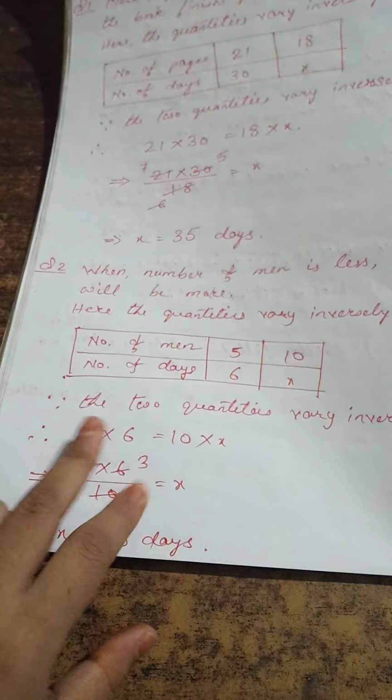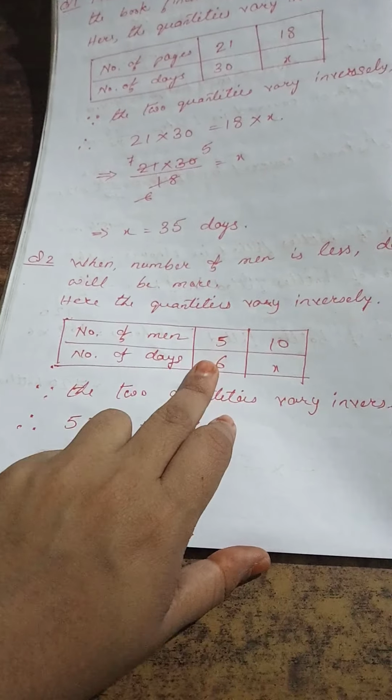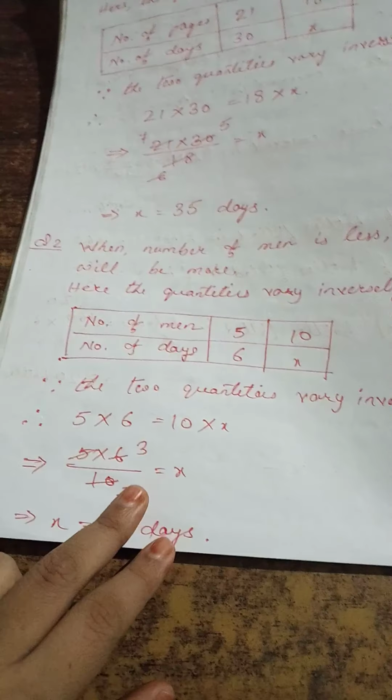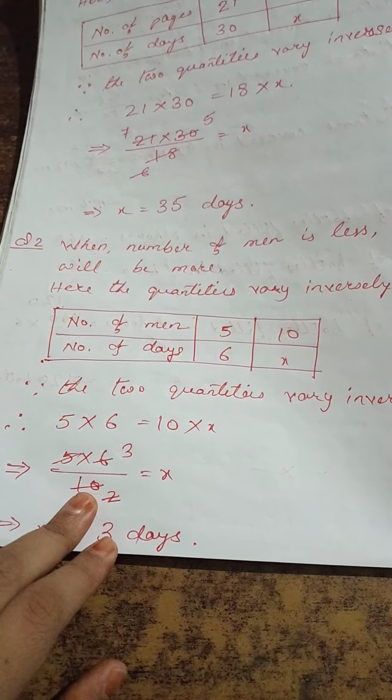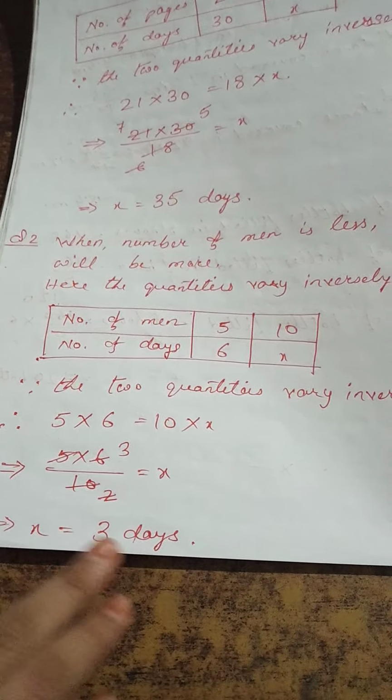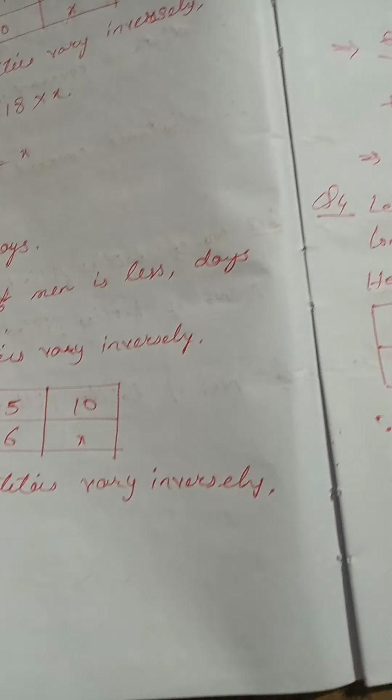So therefore a1 into b1 equals a2 into b2. Here also we have done the same thing. We have brought the 10 to this side, so it becomes divided. After cancellation, the number of days, that is x, is 3 days.